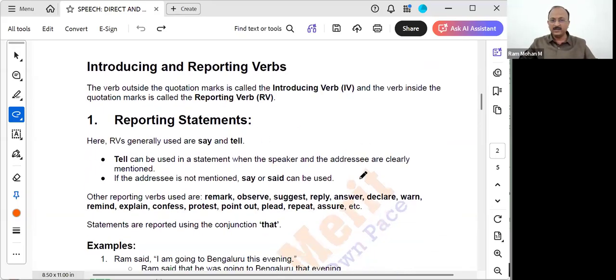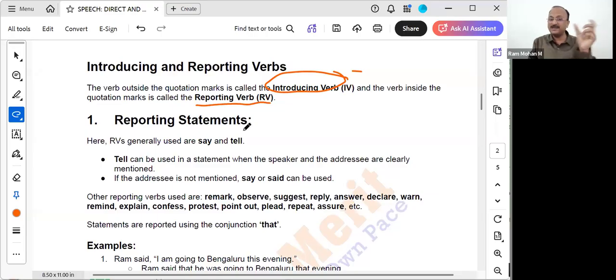Here, the verb outside the quotation marks is called the introducing verb. Like Anika said. If you say that, then said is called the introducing verb. I am learning grammar. The verb inside the quotation marks, that is learning, is the reporting verb.